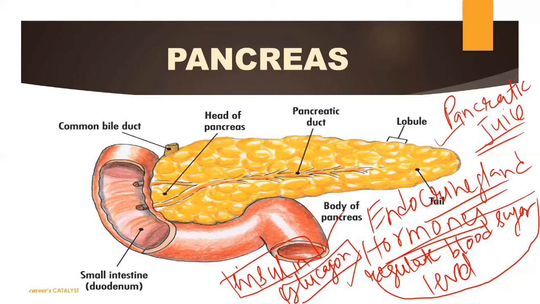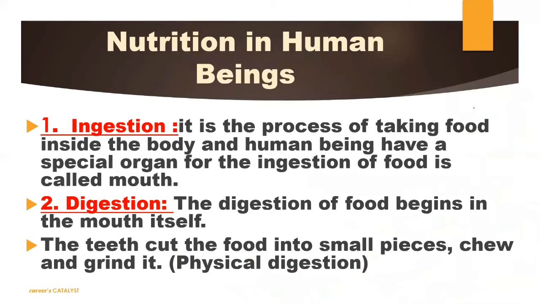We have already completed all the glands and all the enzymes secreted by these glands, which help to digest your food and convert it into simpler form. Now we will talk about nutrition in human beings, the process, the steps followed by human beings. It seems like amoeba because we also intake complex food. We also follow the holozoic mode of nutrition. So the 5 steps completed by amoeba, we will perform those only, right? But the method by which we intake food is quite different from amoeba.